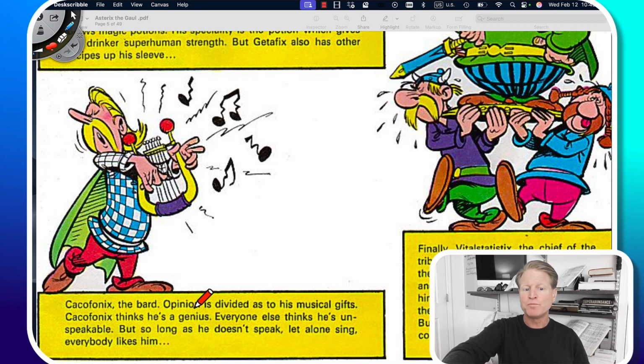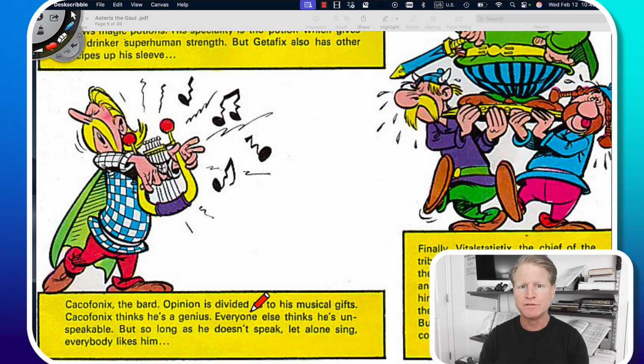The sentence here says, opinion is divided as to his musical gifts. In the Gallic village, some people think he can sing. Some people think he can't sing. Some people think he's a good bard, a good singer, a good poet. Some people think he's a bad poet, a bad singer, or a bad bard. Opinion is divided. Some people say yes, some people say no.